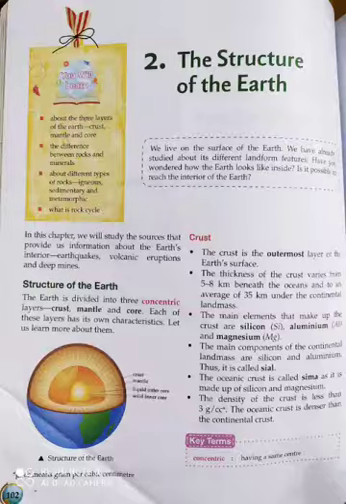Crust means the upper layer of the earth. The crust is the outermost layer of the earth's surface. That is one of the characteristics of the crust. The thickness of the crust varies in different parts, like oceanic and continental. The oceanic thickness is 5 to 8 kilometers, whereas the continental thickness is 35 kilometers under the continental landmass.